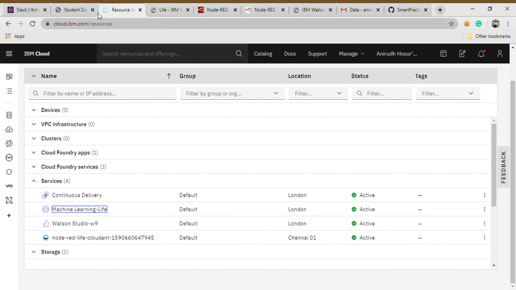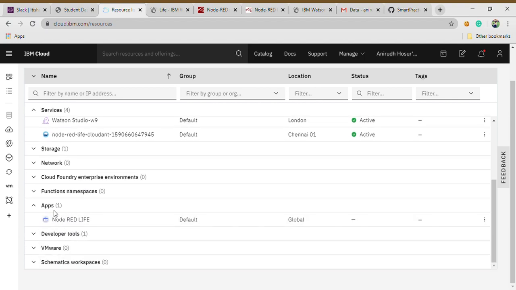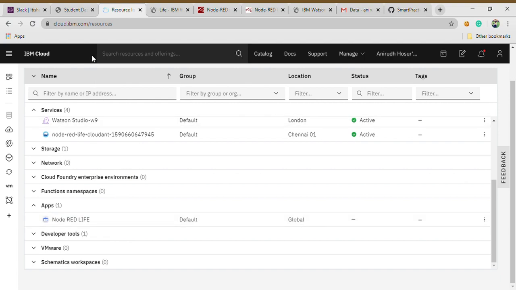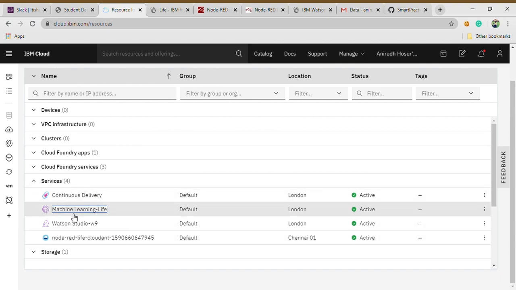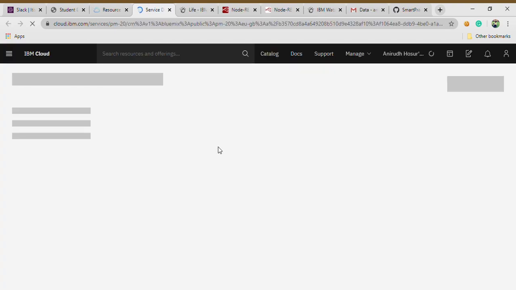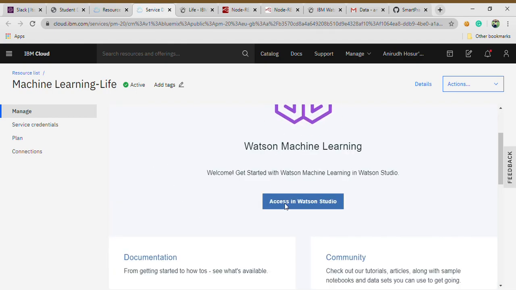Now here's the resource list, and as you can see in the apps, Node-RED, I called it life because the project is life expectancy. And here you'll get your Watson Studio. By clicking on that, I'll come here. Let me show that to you. I click on that, and IBM Cloud is an amazing platform, it really helps out integrating your front end and back end. So here access in Watson Studio.